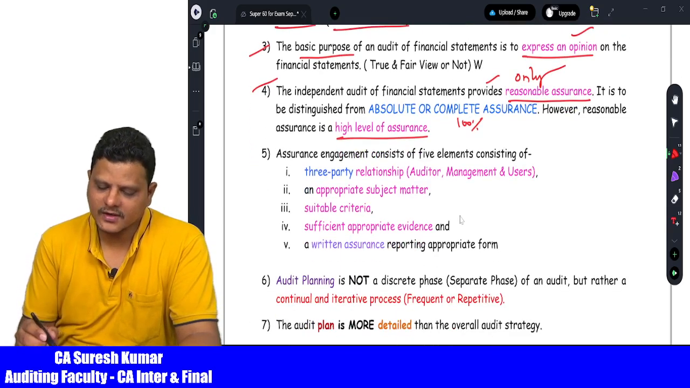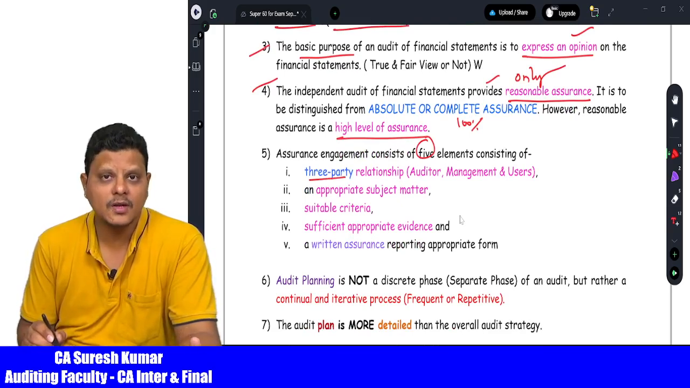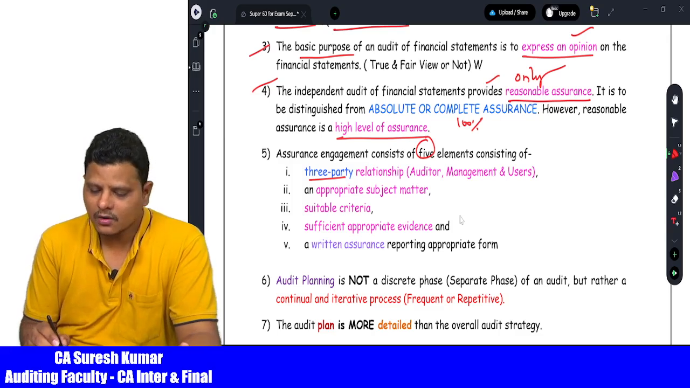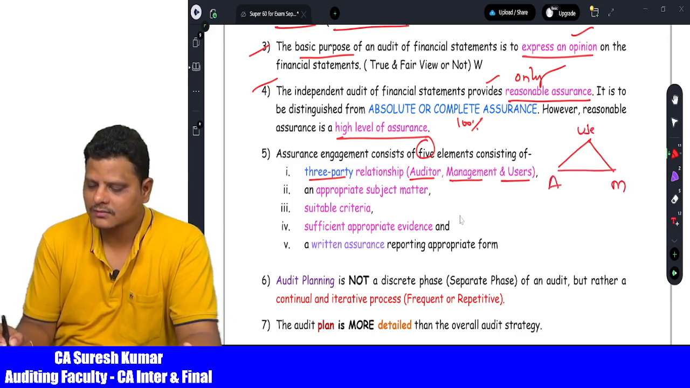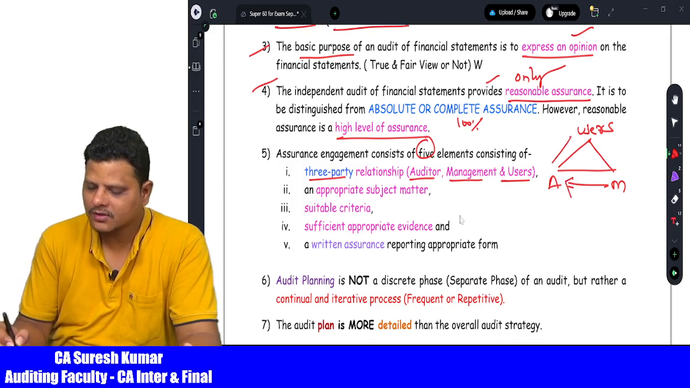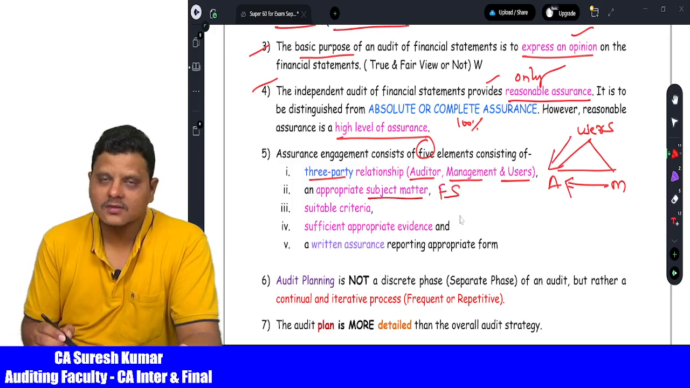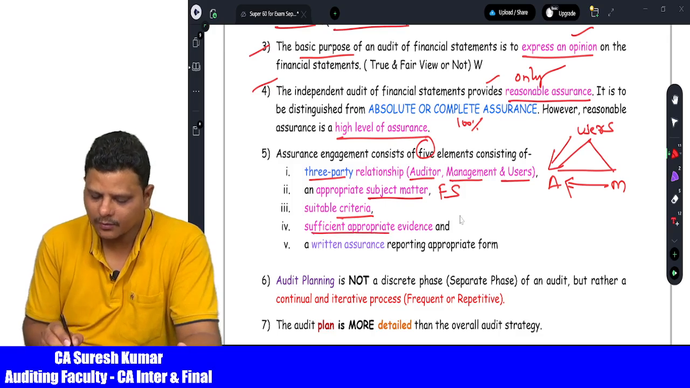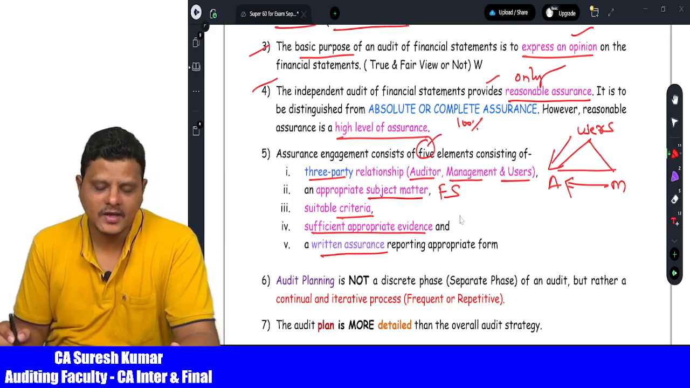Then assurance engagements consist of 5 elements, the first being a 3-party relationship. So what is the 3-party relationship here? An examination question may be tested. Auditor is one party, management is the other party, users are the third party. So the 3-party relationship: auditor, management and users. Management provides information to the auditor, and users depend upon the auditor. Then appropriate subject matter, so where it is financial statements, then there is a criteria, then sufficient appropriate evidence, then written assurance. So these are the 5 elements of assurance engagements.